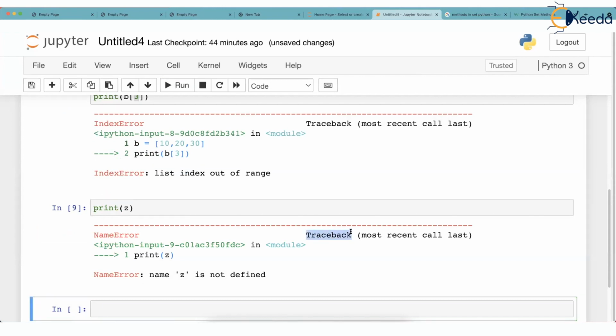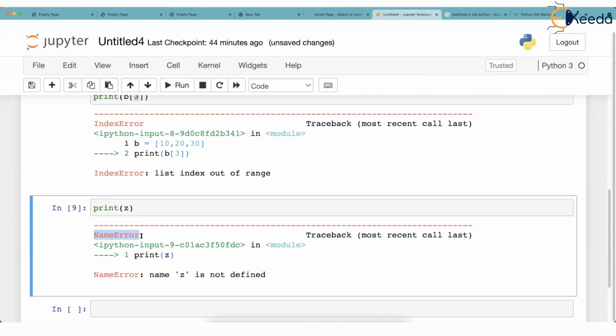It is going to give a traceback. And NameError is the name of a class. This is a class in Python. The same class name has been printed here, and the description is name Z is not defined. Please don't argue that if Z is not defined, why doesn't it print 0? No. How does Python come to know that it is a number? It can be a name, it can be a list, it can be a tuple. How does it know? Python has full permission to complain, and Python says, I don't know whose head this is. This is NameError.